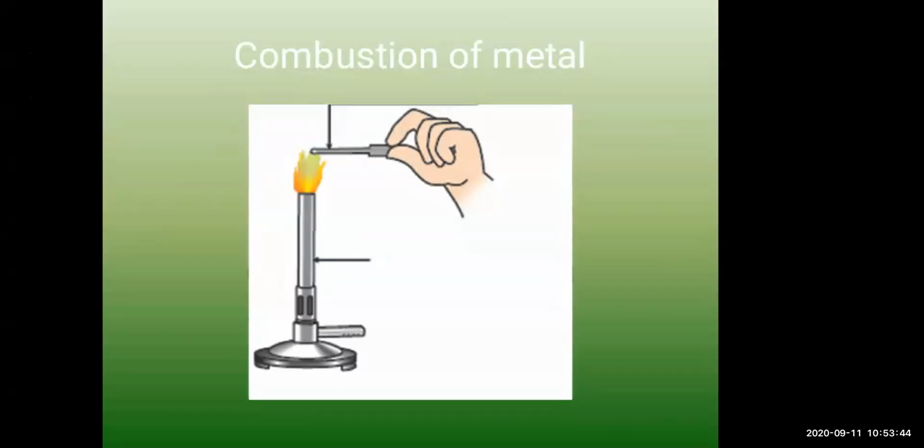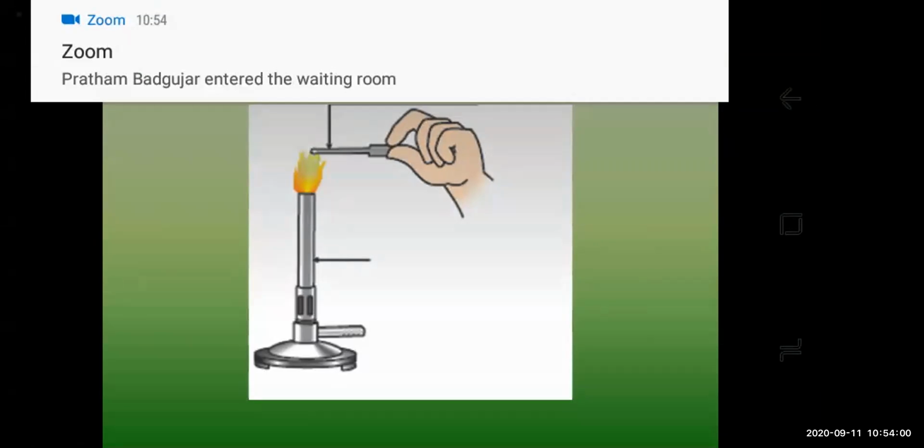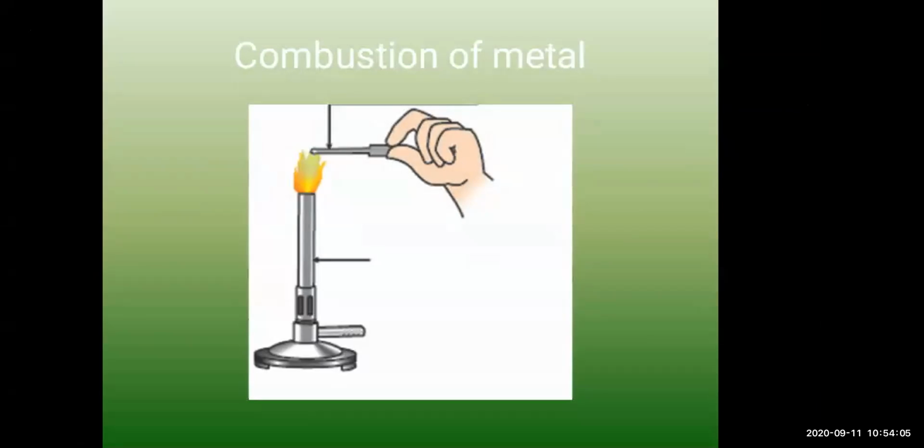What is the procedure for the experiment? You have to hold the sample of each of the above metals at the top of the flame of a burner with the help of a pair of tongs or a spatula. So either you can take aluminium or copper or iron or sodium, whichever metal you want, you can hold in a spatula on the top of the flame of the burner with a pair of tongs as shown in the diagram. I hope the PPT is visible to all of you students.